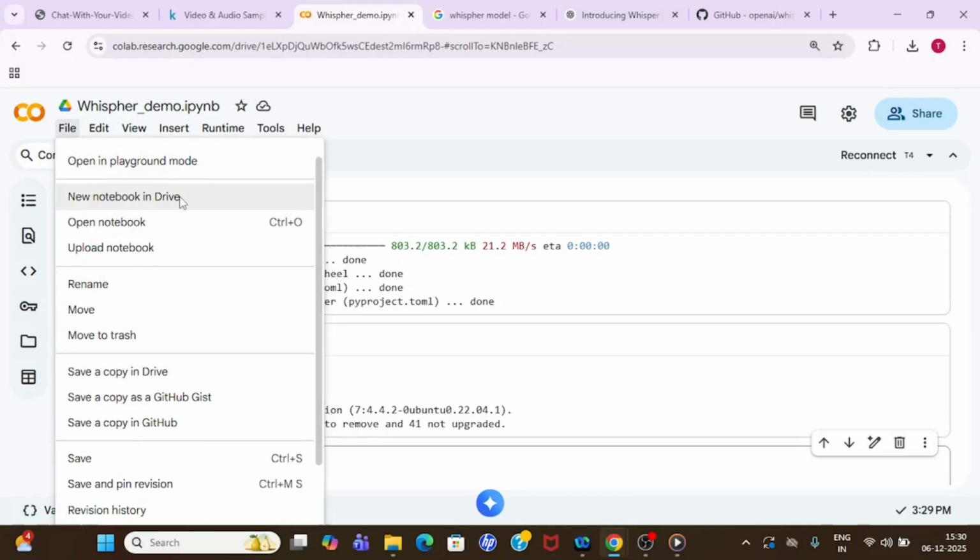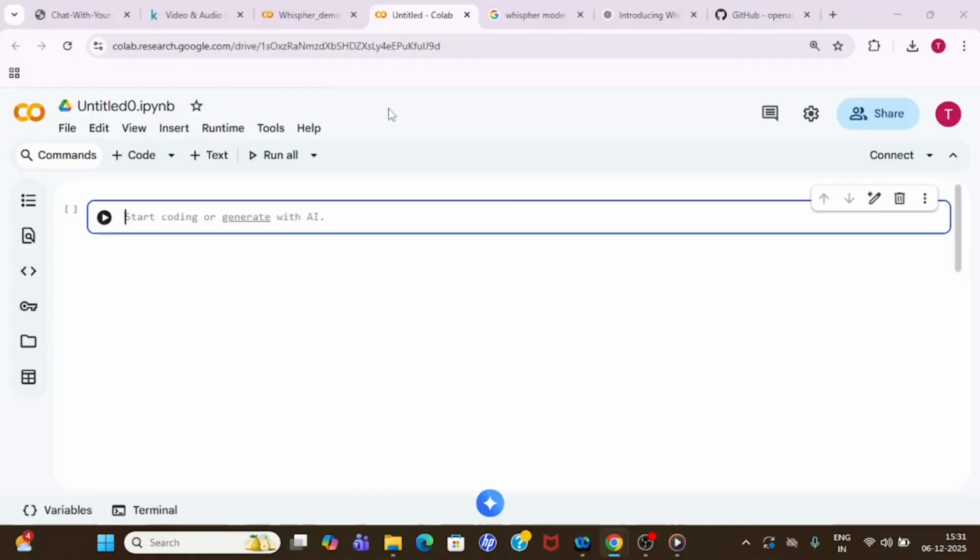So take a new notebook in Drive. This time I'm going to export it to the world. For that, I need ngrok. I need ngrok, correct. I need FastAPI, and also I need Uvicorn to run these files.